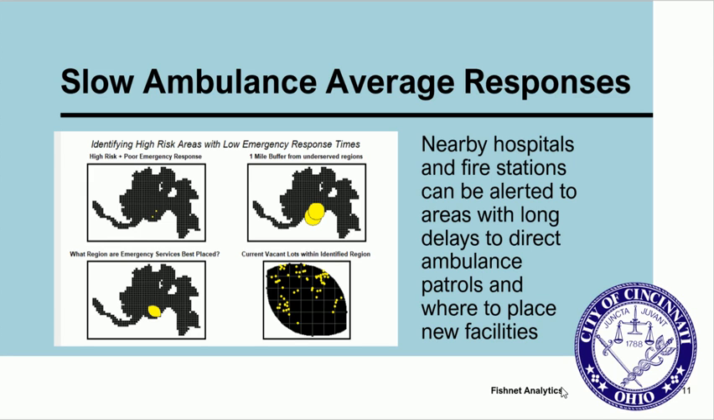Here we see areas that are both high risk for opioid overdose and have long ambulance response times. This example shows the overlapping area between 2 high-risk, underserved areas and the vacant lots within them. These lots could be used for a new emergency response facility.